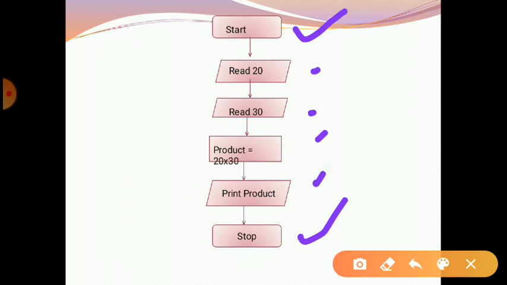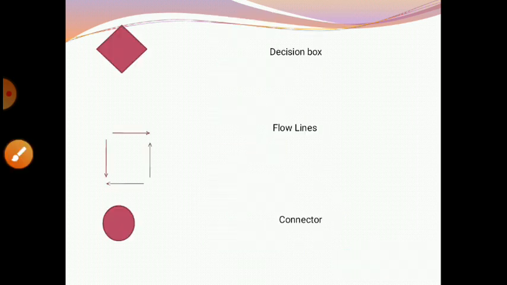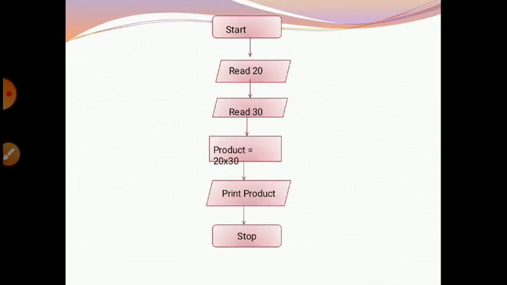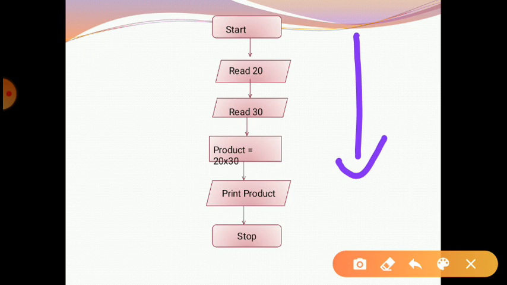Then boxes are chosen according to the stage. Flowcharts generally begin from top to bottom. Then connectors are used to join the different parts, and flow lines do not cross each other.